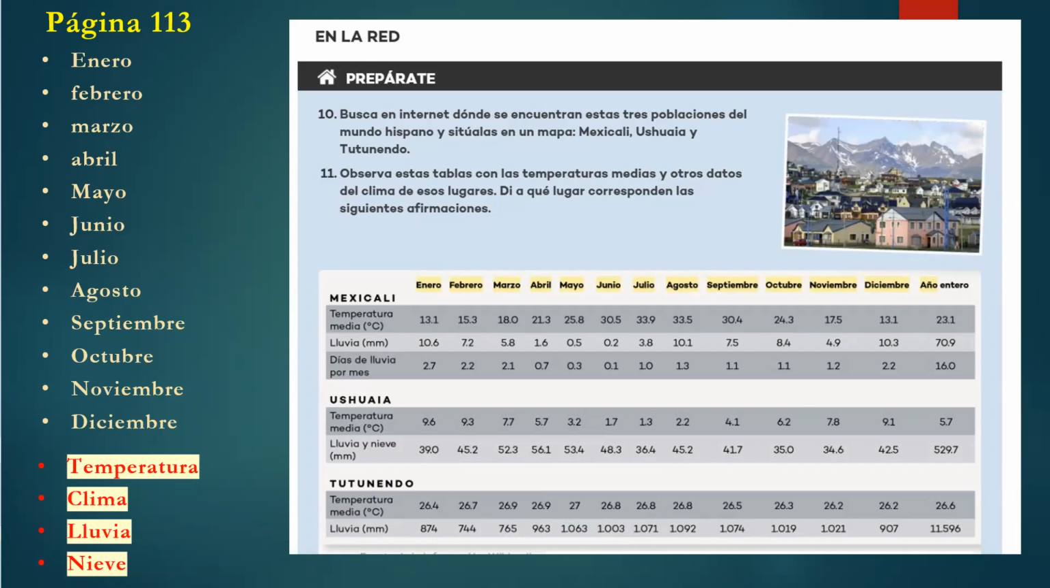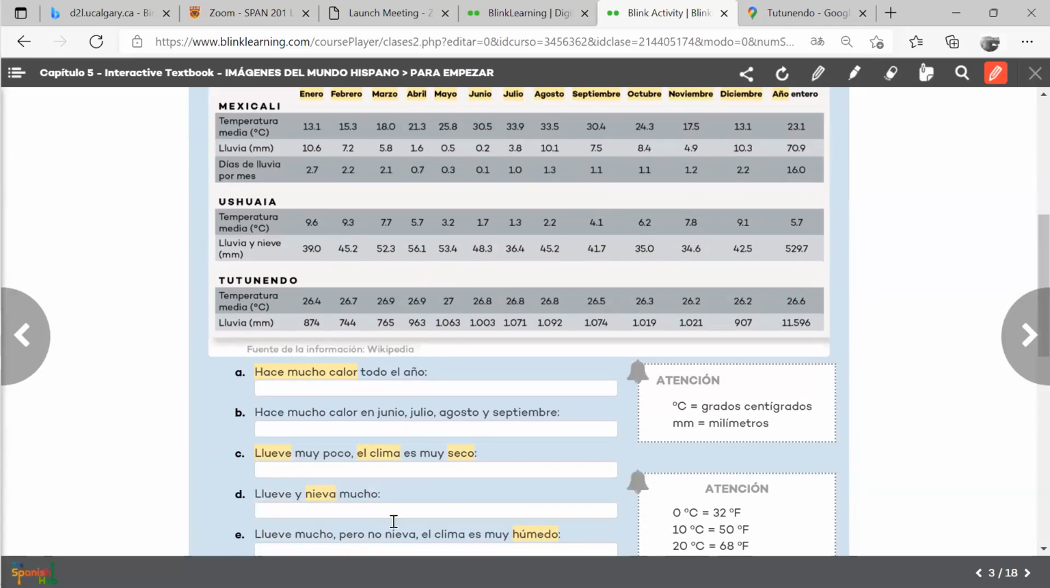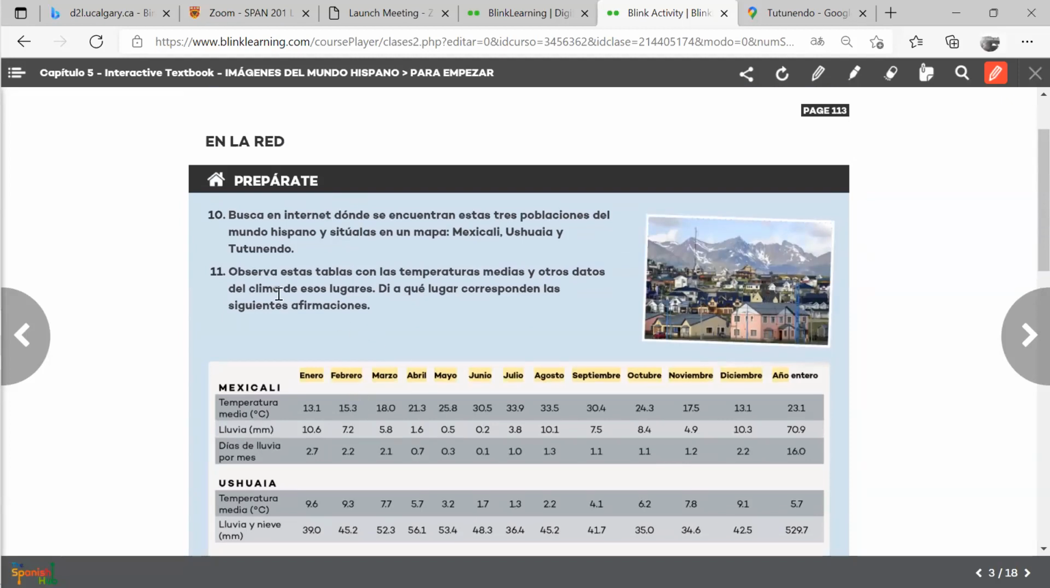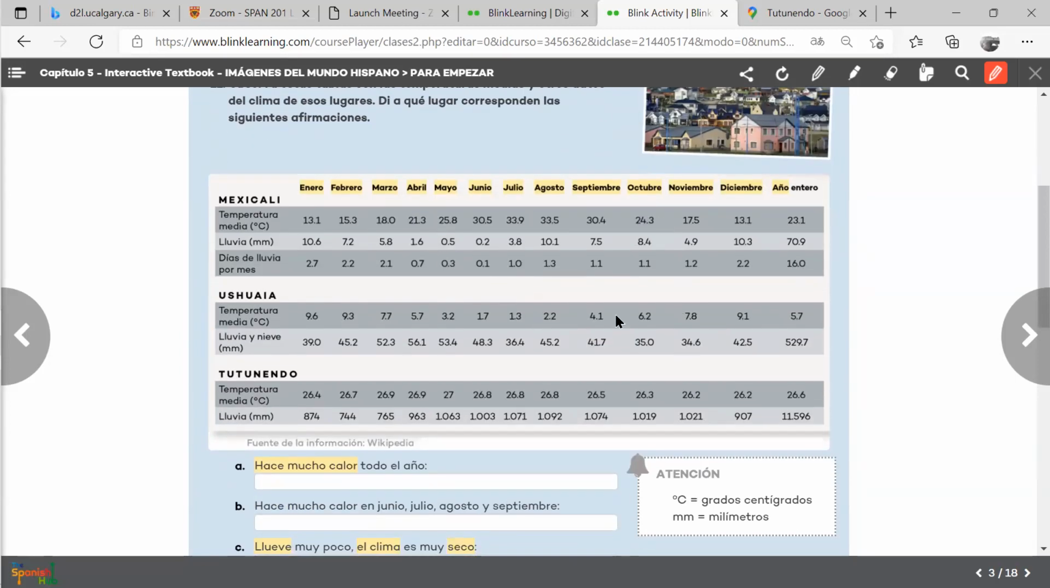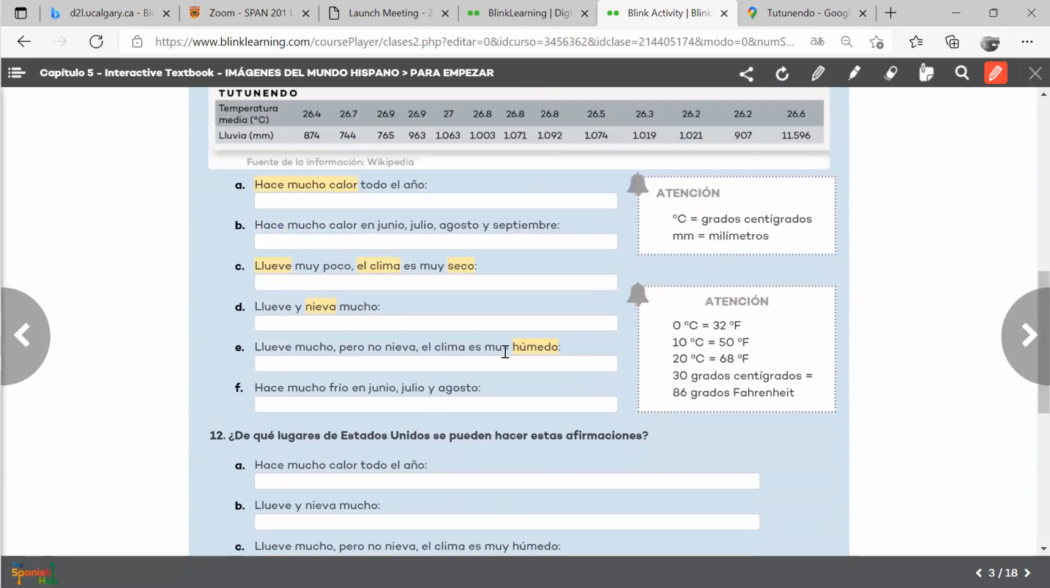So now what are you going to do with this chart here? I will share again the book here. The book has some questions, and it tells you to observe the tables with the temperatures, the average temperature, and some other data of the climate in these places, and just say to what place they correspond according to the information. So you have to take a look at this. Okay, take some time. It might be more than 5 minutes, and then we have some questions here.